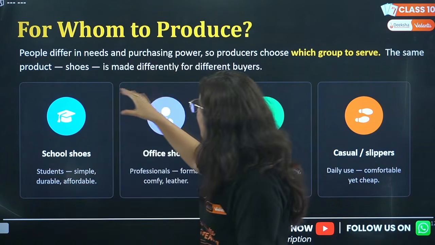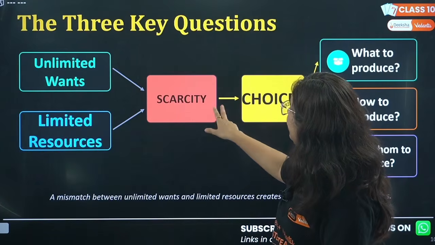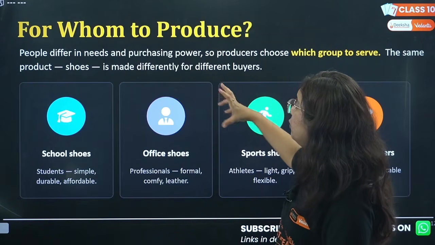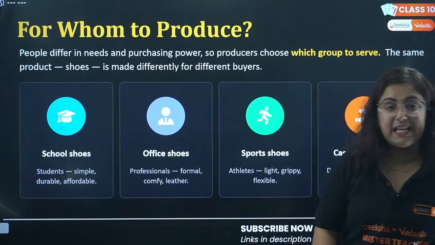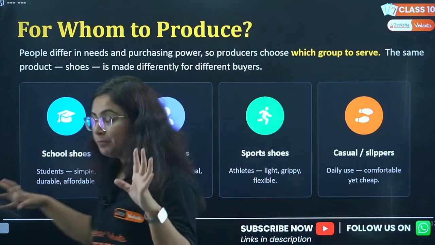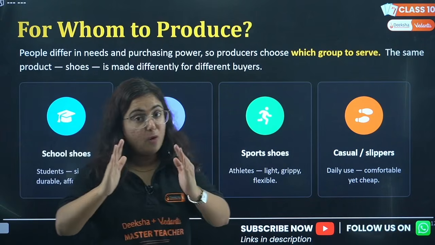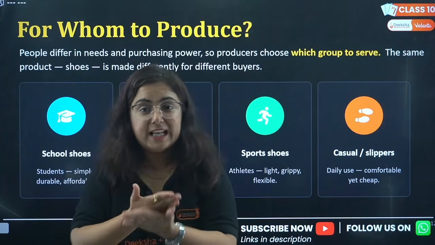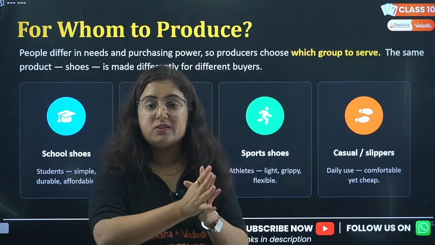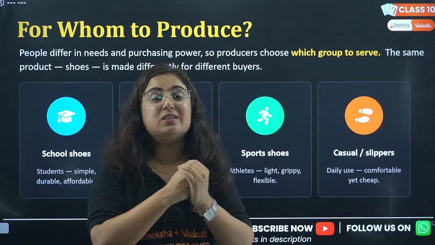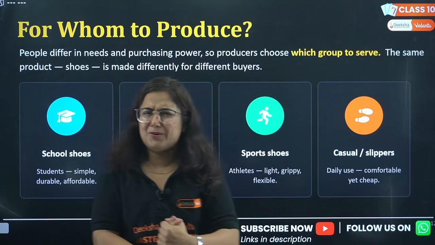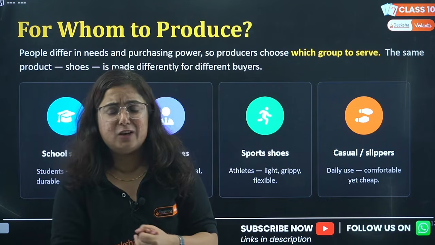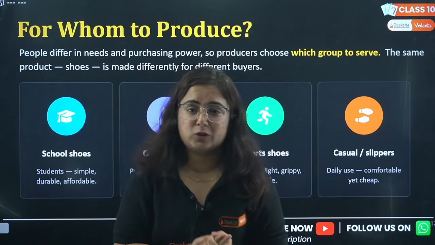Now, for whom to produce? Acha. We discussed what to produce, now for whom to produce. This is also a very good question. Like I gave you the example of Zudio and Zara. They know for whom to produce. In an economy, the producers make the product on the basis of purchasing power. Now, purchasing power is basically the capacity of the consumers to buy the product, right?